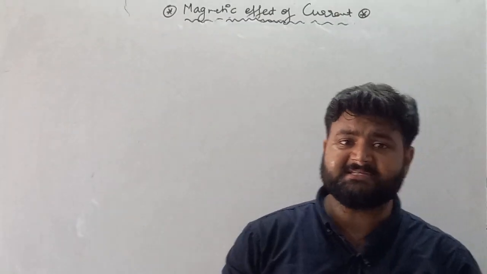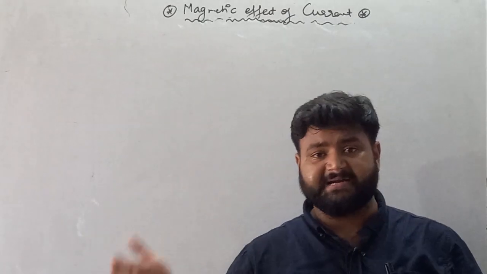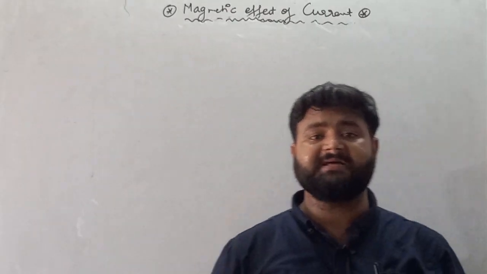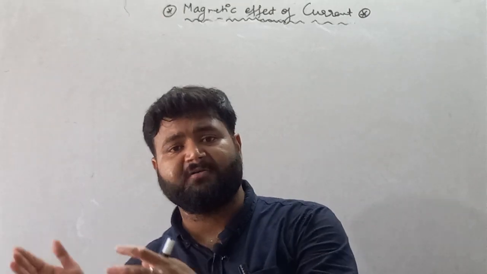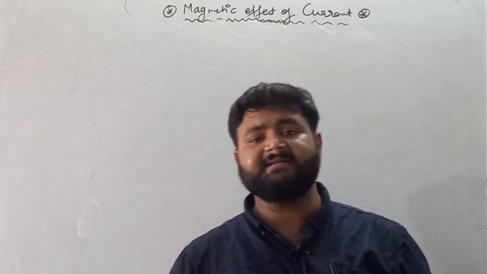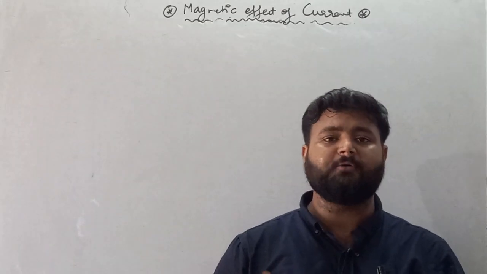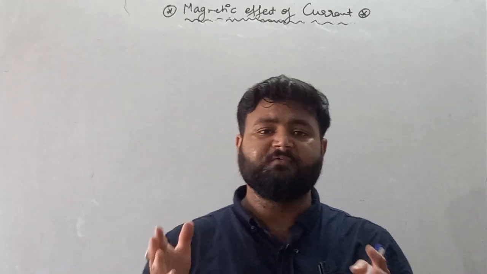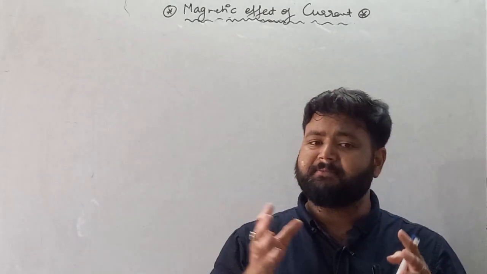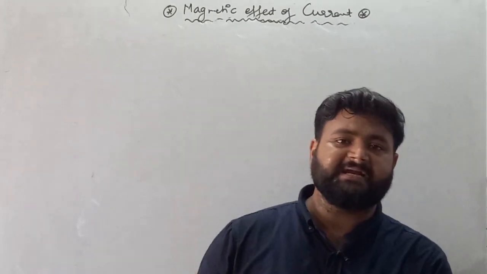So remember, my dear student, we are talking about the temporary magnetic field, because our chapter is magnetic effect of current, that is, the magnetic field which is created under the presence of flow of current. We are not talking about the permanent magnetic field created by a permanent magnet. Our chapter is electromagnetism.